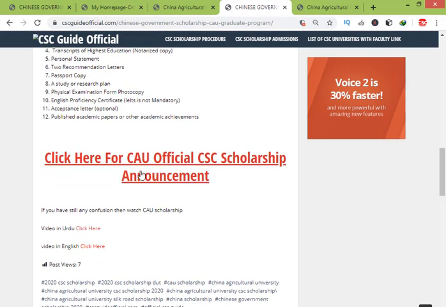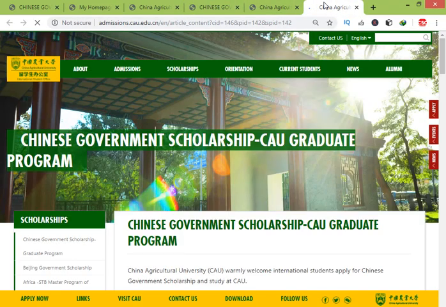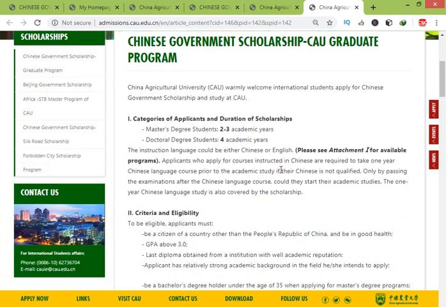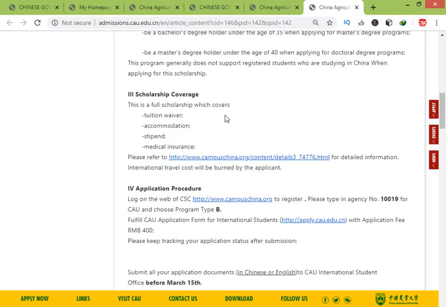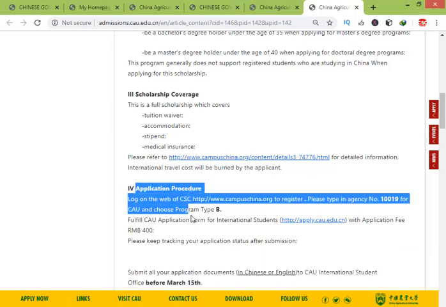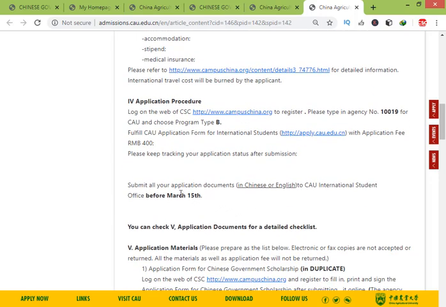Now we come to the official announcement on the official website. You must check the official announcement of every university. These are all the things which I discussed, and the GPA should be above 3.0. If your GPA is less than 3.0, then don't apply to this university. What is your scholarship coverage? Tuition fee, everything will be free. This is the application procedure, and everything we will discuss on the website. 15th March is the last date.